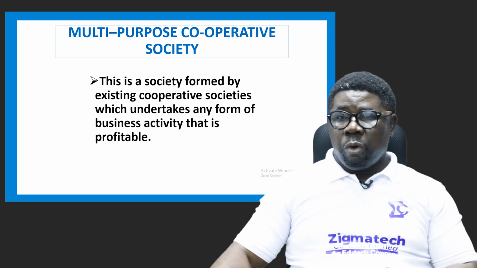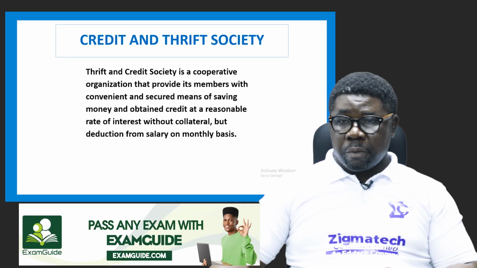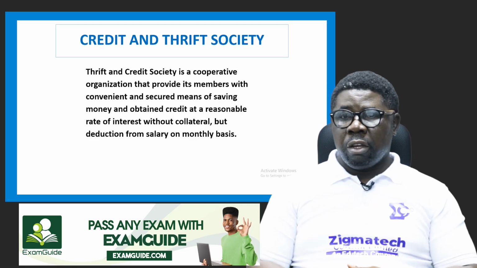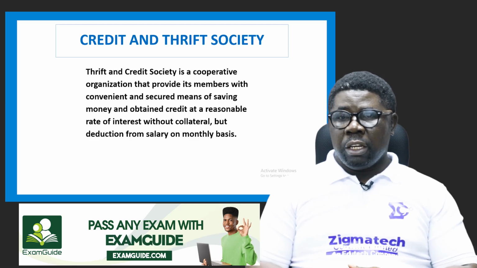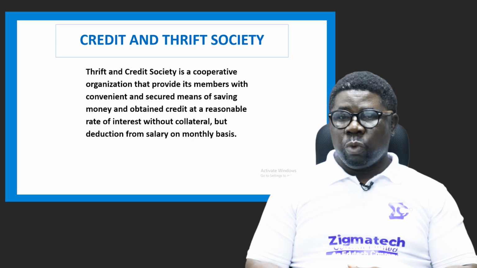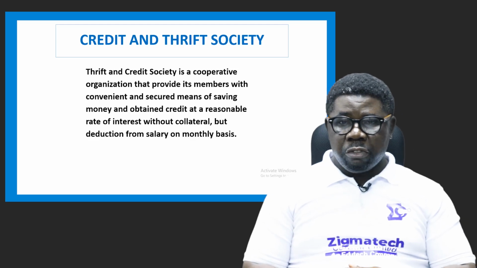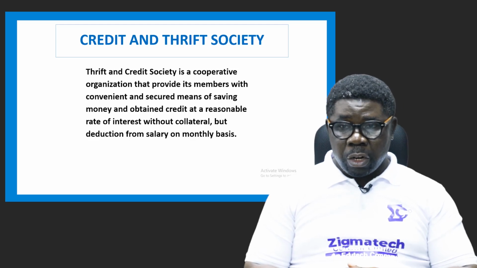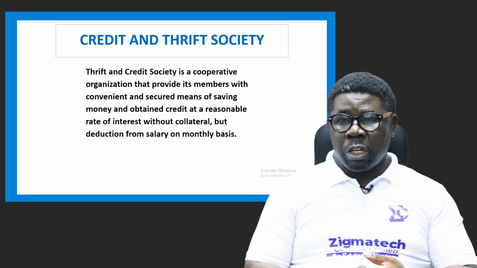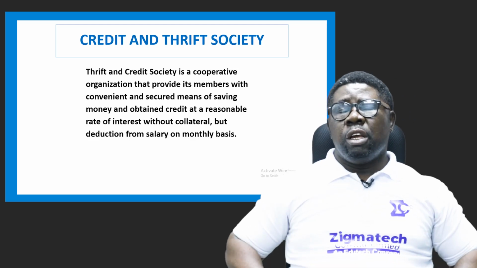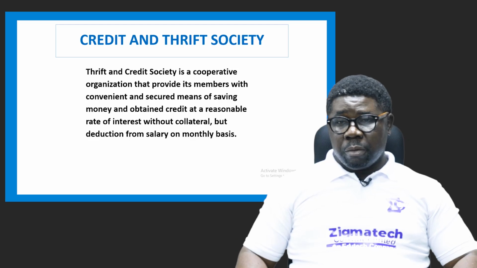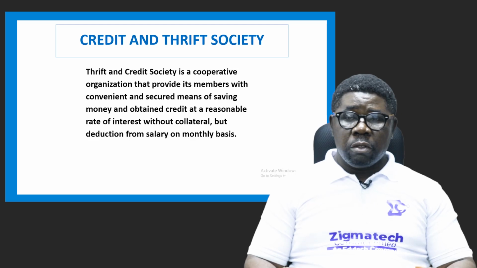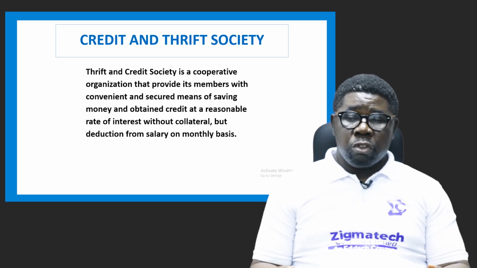Okay. Now, credit and thrift society. This is a form of society that is organized and provides its members with convenient and secured means of saving money and obtaining credit at a reasonable rate of interest without collateral, but deductions from salary on a monthly basis are made. So this is actually a form of financial establishment that guarantees members steady funding, whereby they can go to the bank to take this loan.